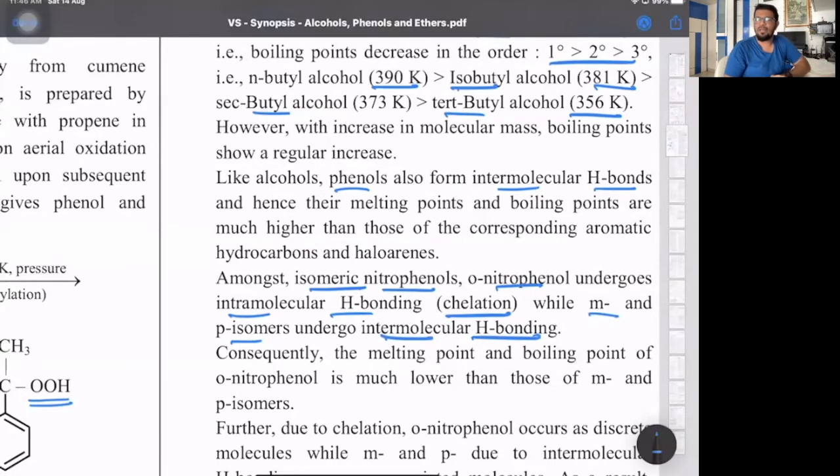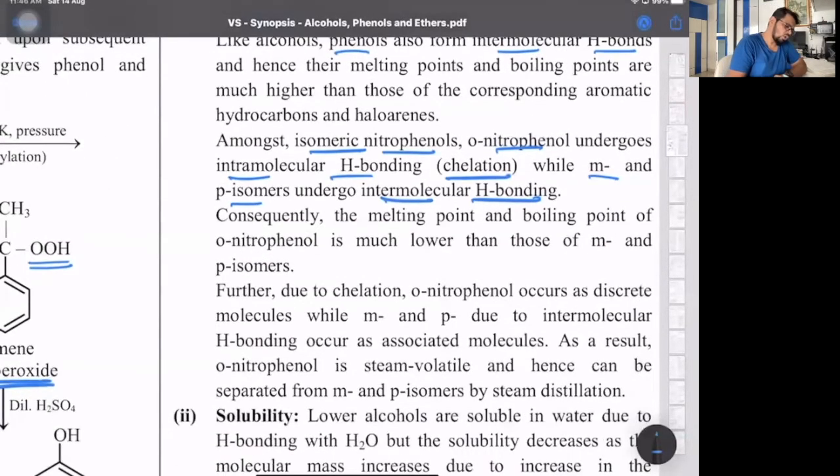Consequently, the melting and boiling point of ortho is much lower than meta and para. So due to chelation, ortho-nitrophenol occurs as discrete, single molecules, while meta and para, due to intermolecular bonding, are associated, many molecules come together. Whereas in ortho, because of intramolecular H bonding, it's a single isolated molecule.